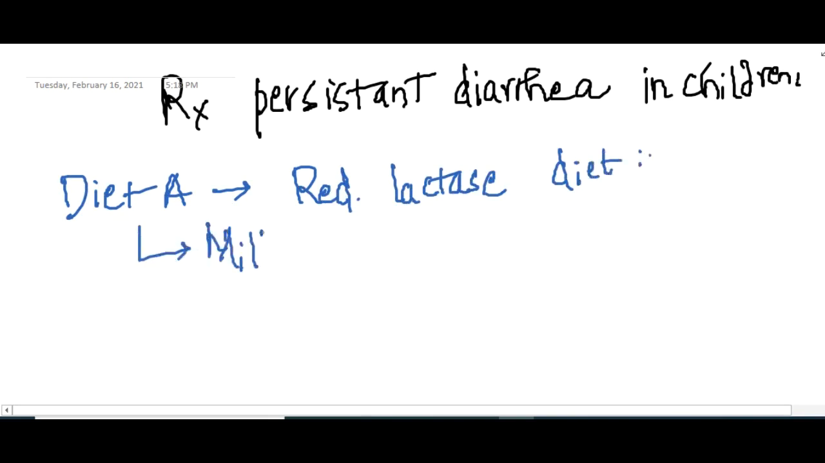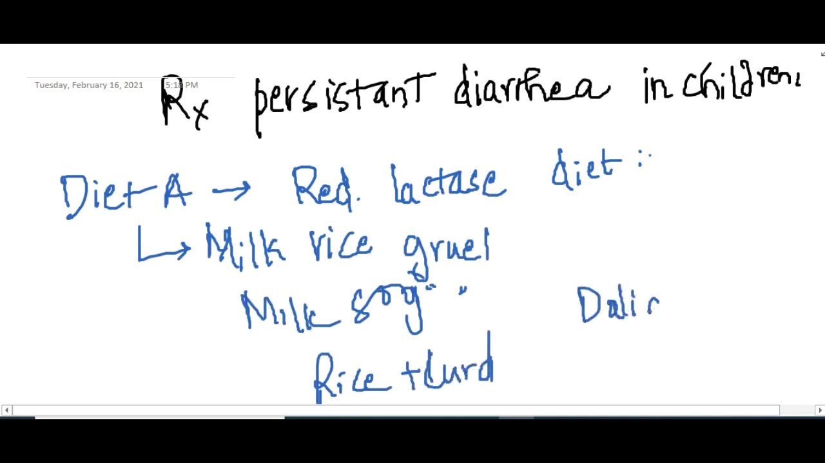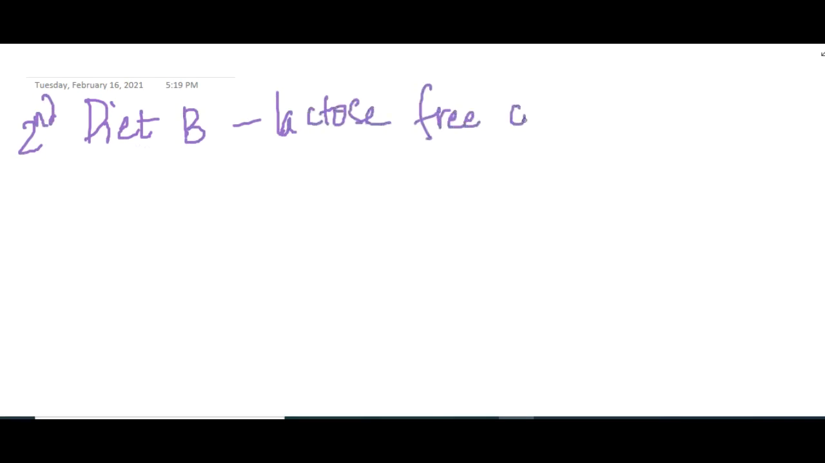The examples of reduced lactose diet are milk rice gruel, milk suji gruel, or you can give rice with curd, and you can give dalia. So here the lactose is reduced but not completely absent. Then we have diet B. This is a lactose free diet. Here you will not give lactose at all, and also you will reduce starch.